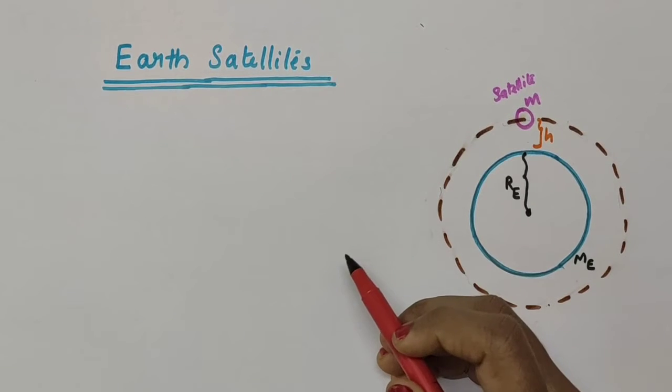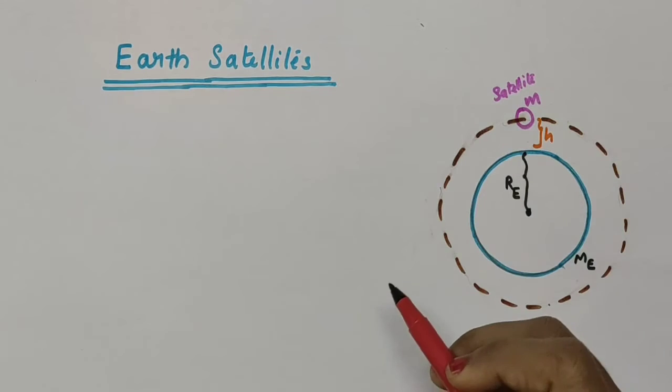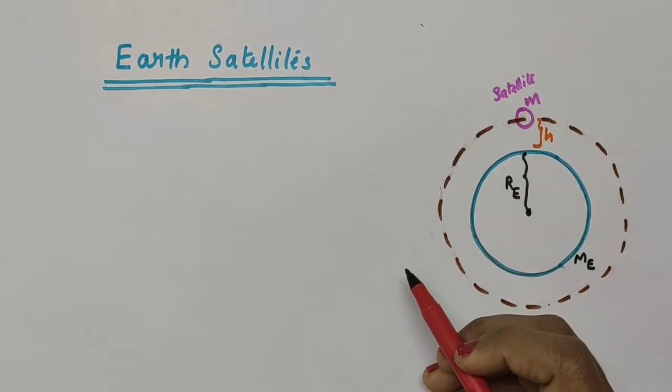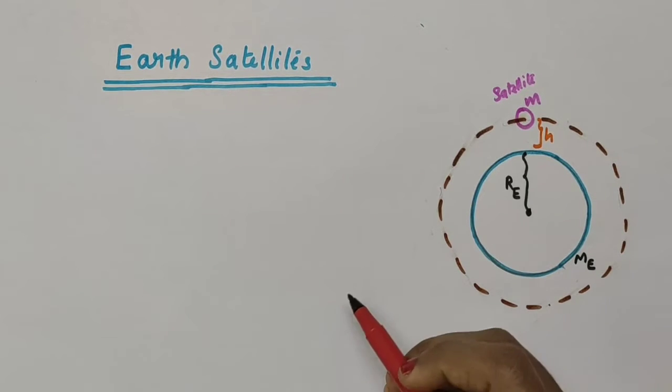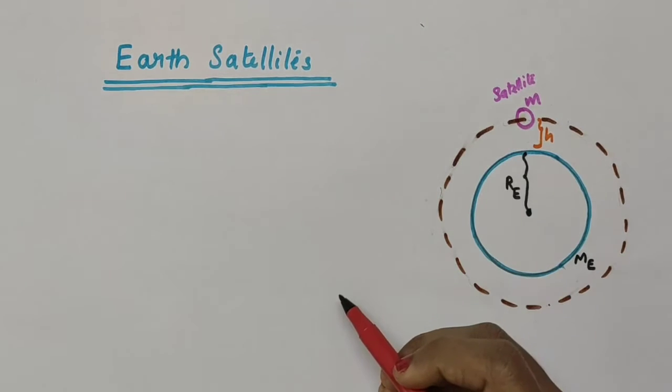The motion of satellites is very similar to the motion of planets around the Sun. So Kepler's laws of planetary motion are equally applicable to them. We have already discussed Kepler's laws of planetary motion in our previous video. I will provide the link in the description box, so if you want, you can watch that.